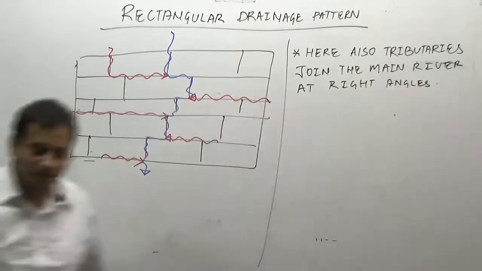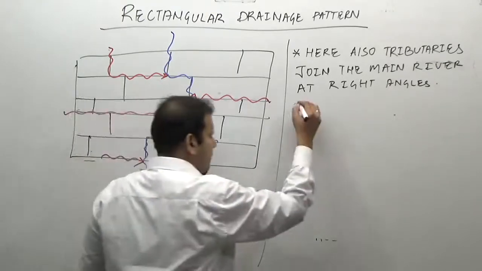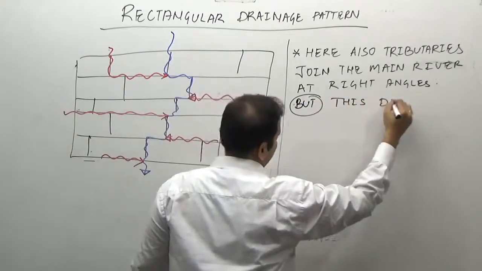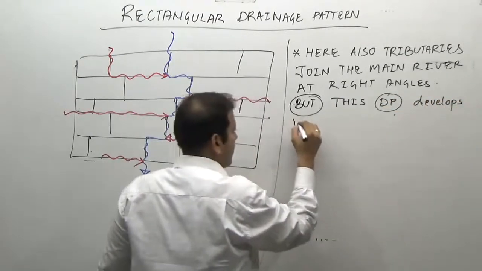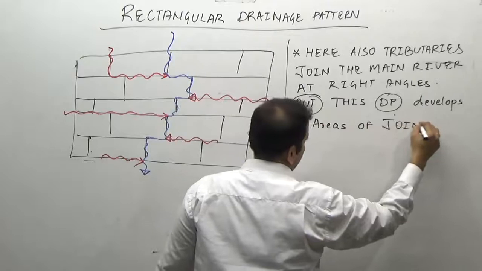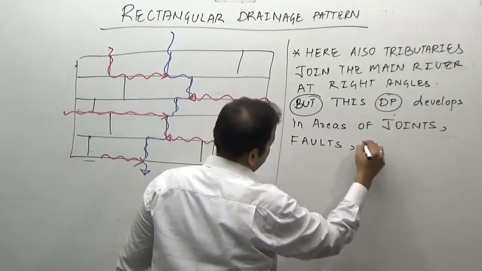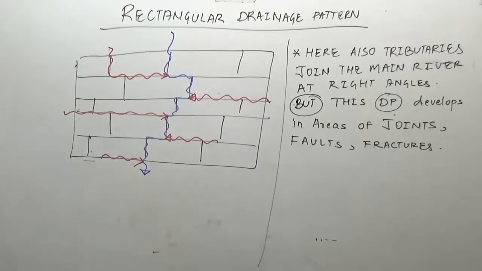But what is the difference? This drainage pattern develops in the areas of joints, faults, fractures, while that develops in the areas of folds.